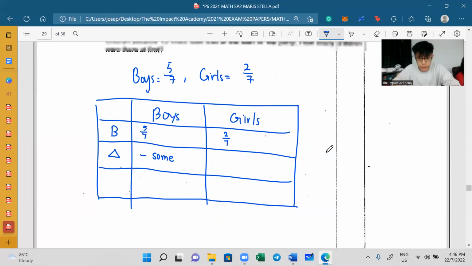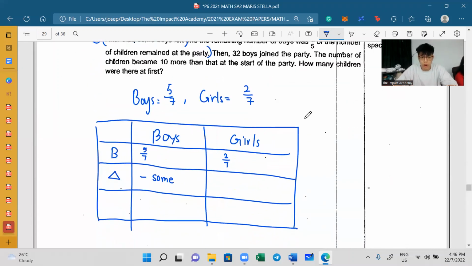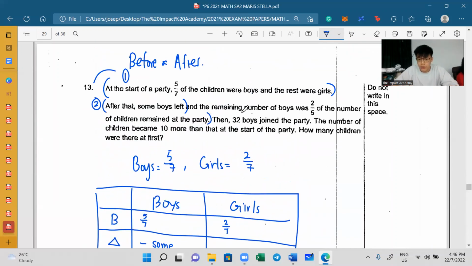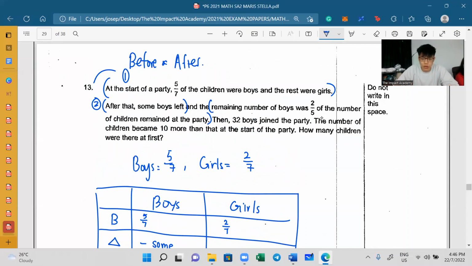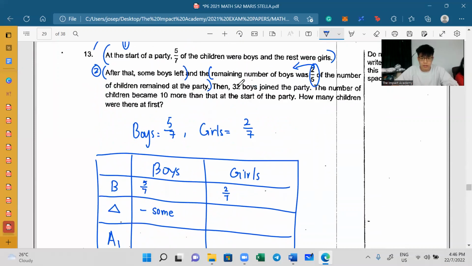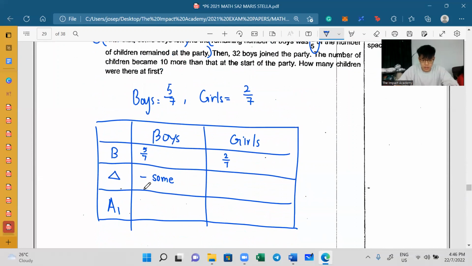So I go on to the next part. I wanted to write after, but then I realized that there are actually a lot of scenarios, so don't worry, never mind. I'll just put A, the first after. What do I mean? That means to say, after some left, the remaining number of boys was 2/5 of the number of children remaining at the party. Let me just simplify for you: 2/5 belongs to boys. Simple? Again, the remaining number of boys, whatever that is over here, was 2/5. Now, again, they are challenging you to find the hidden information.